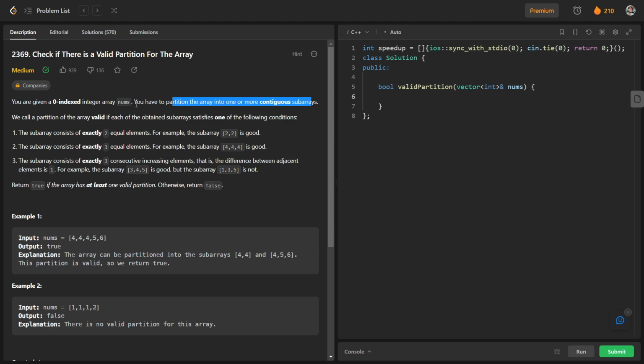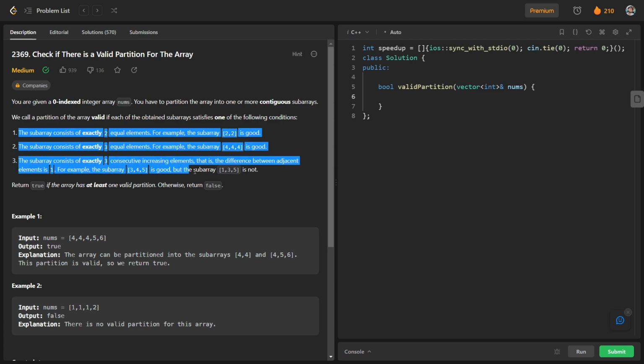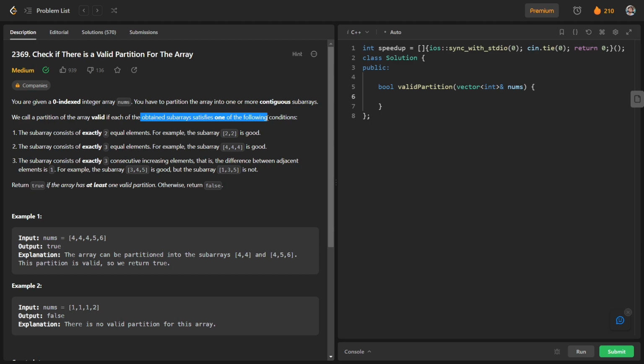or more contiguous subarrays. So basically we have input of integer array nums, and what we have to do is partition this array into one or more contiguous subarrays. So we call a partition of the array valid if each of the obtained subarrays satisfies one of the following conditions. So basically there are three conditions and each of the obtained subarrays should satisfy one of the three conditions.